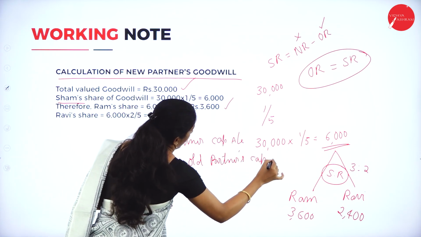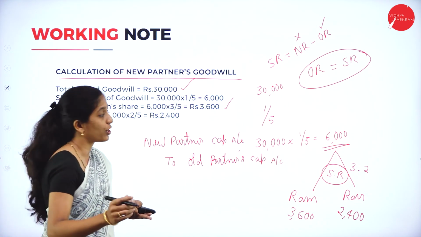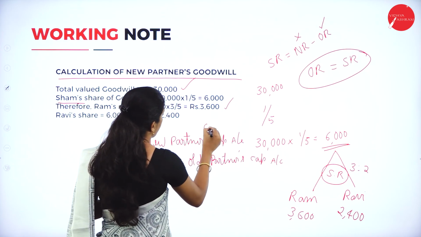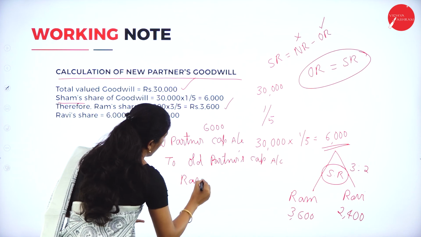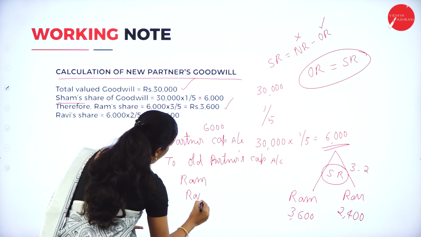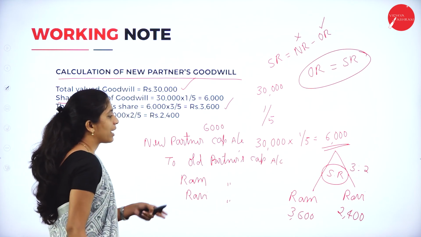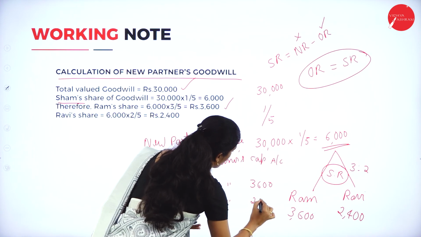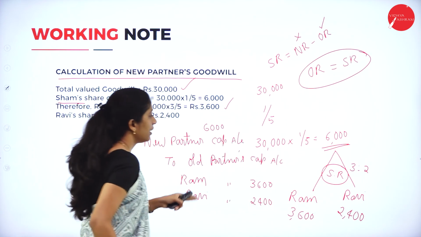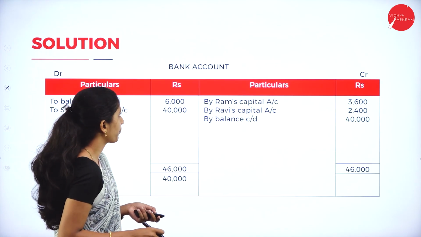What would be the amount for the new partner's capital account? What is his share of goodwill? That is 6,000. Whereas the old partners are Ram and Ravi, that is to Ram's capital account and to Ravi's capital account. So Ram will get 3,600 and Ravi will get 2,400.